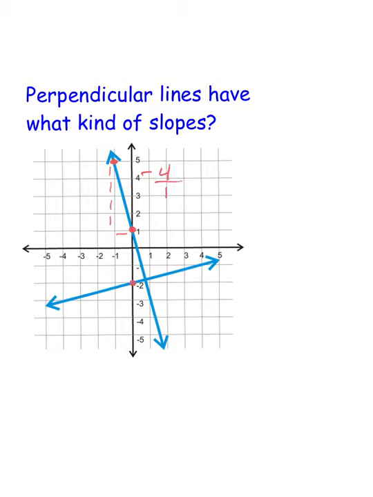If I look at the second line, again, and I pick two nice spots where the line hits a coordinate, it's up 1 over 1, 2, 3, 4. So if I look at these two slopes, you'll notice that they are flipped upside down and one is negative. We call that the negative reciprocal.